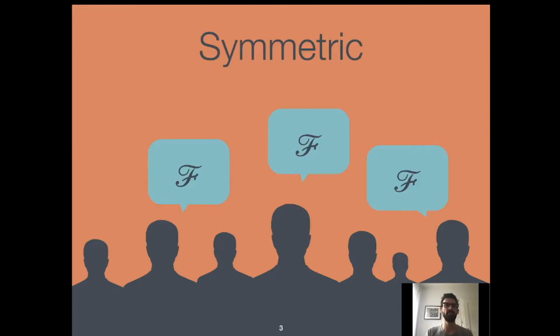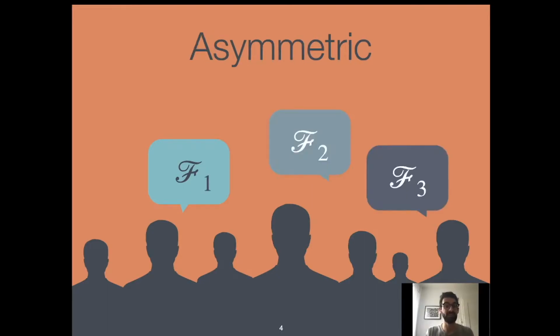Originally, the trust assumption has been symmetric. This means that every participant in the system shares the same view of trust and the same global fail-prone system. More recently, new models of trust have been studied, such as the asymmetric model of trust, a generalization of the symmetric model in which every participant is free to choose who to trust and who not to trust, expressing their beliefs in a subjective fail-prone system. The collection of all of these subjective fail-prone systems makes an asymmetric fail-prone system. Because of this characteristic, this model of trust is well suited for blockchain.